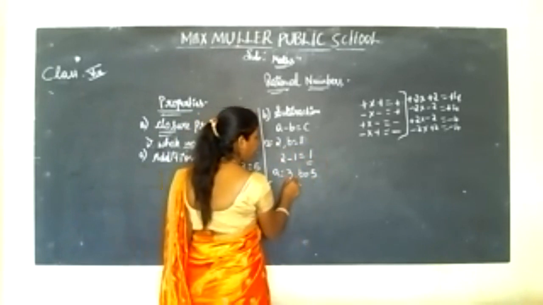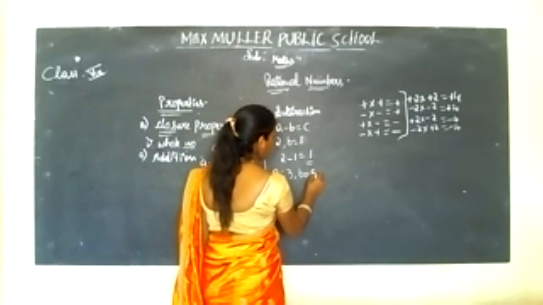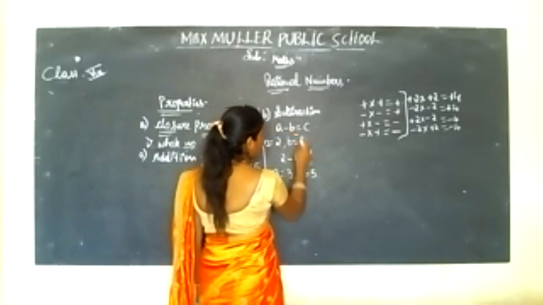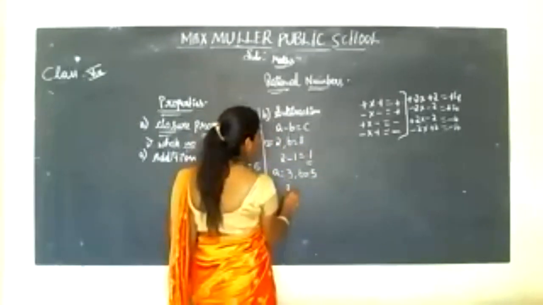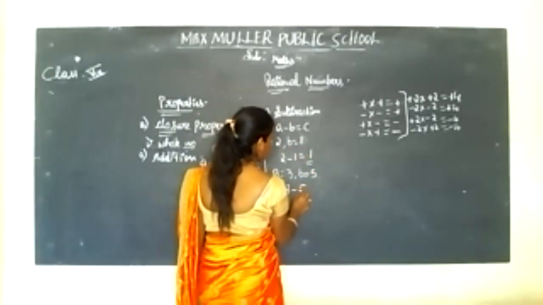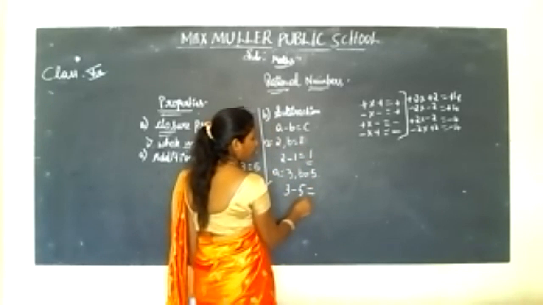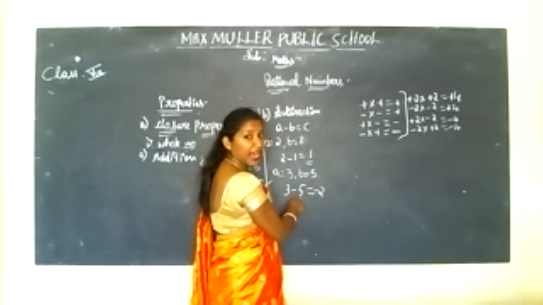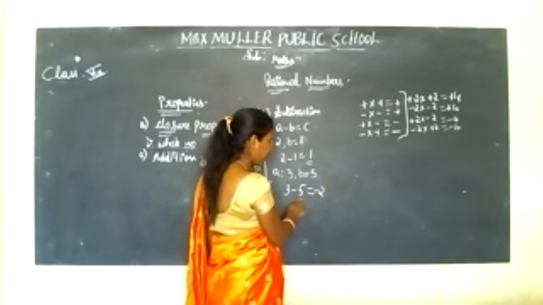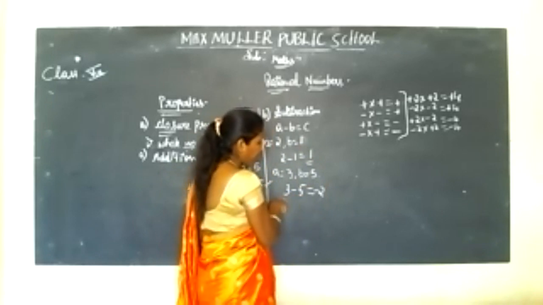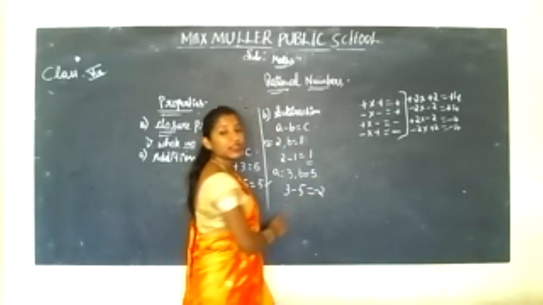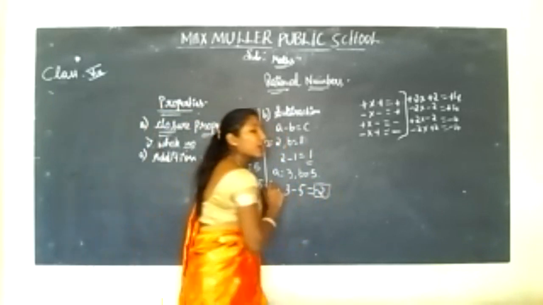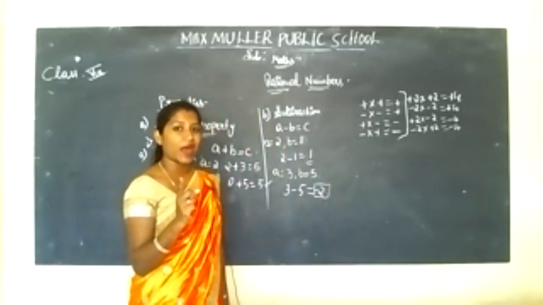Like that, whatever the example might be, if we are subtracting, we have to get a whole number. So A is equal to 3, B is equal to 5. We'll check. Here, A minus B, that is 3 minus 5. You have to subtract and put the greater number's sign. So 3 minus 5 is minus 2. Here you are getting a negative value.